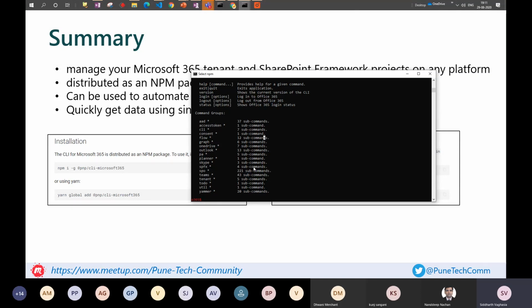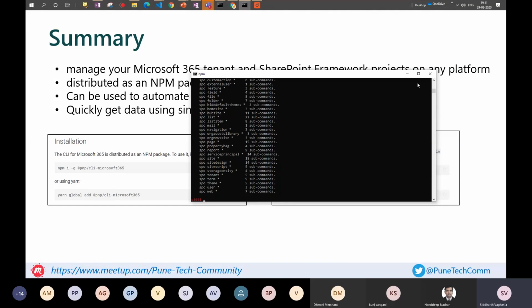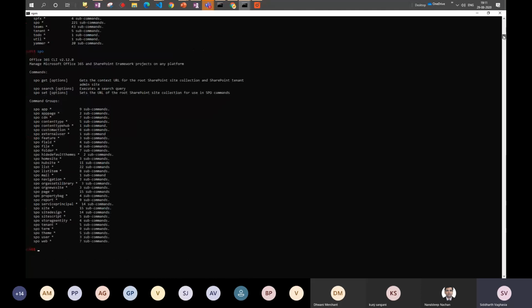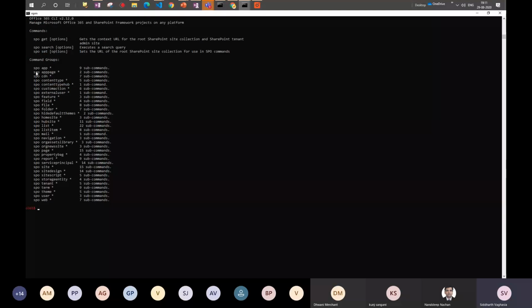So let me just see how we can test a couple of commands. If you go to SPO, if you click on SPO, it will give you a long list of the commands which are available within SPO. Okay, so this is like SPO app.